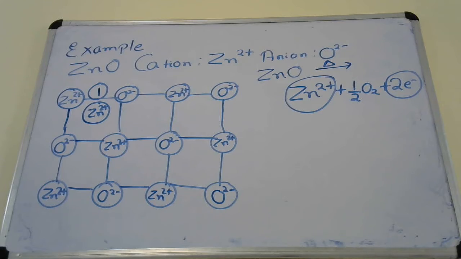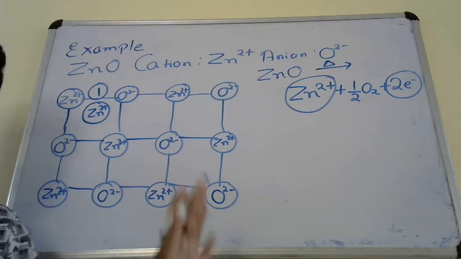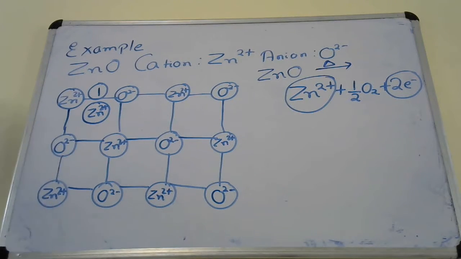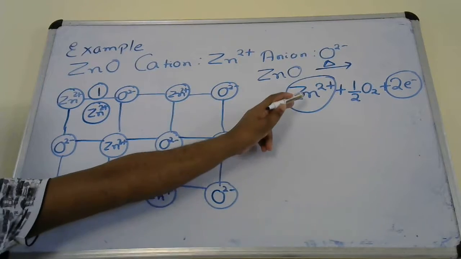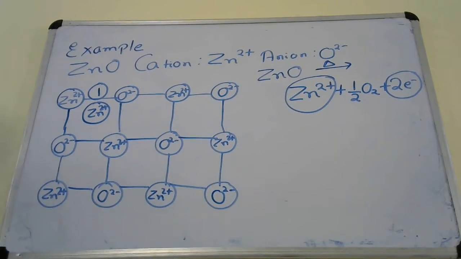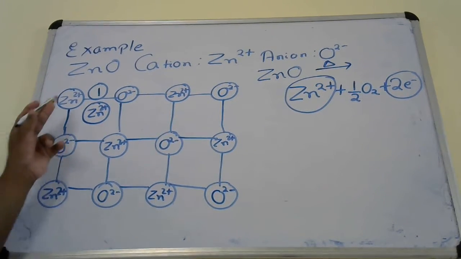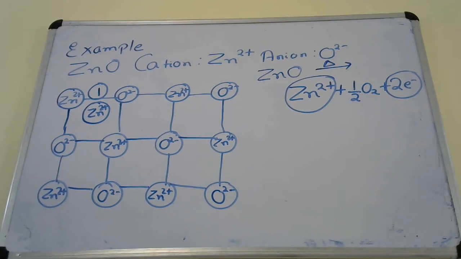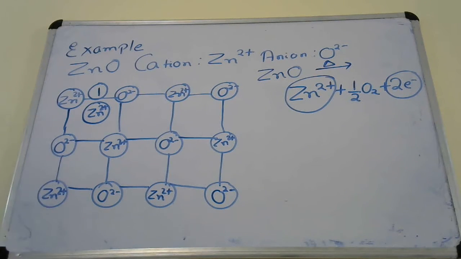The Zn2+ cation, which was obtained by heating a small amount of zinc oxide, will occupy any one of the interstitial positions. You can place it in any interstitial position, but let us say it occupies interstitial position number 1.